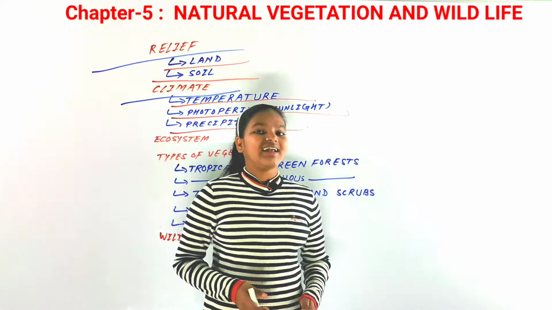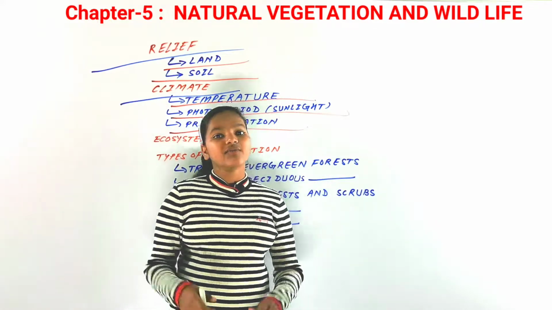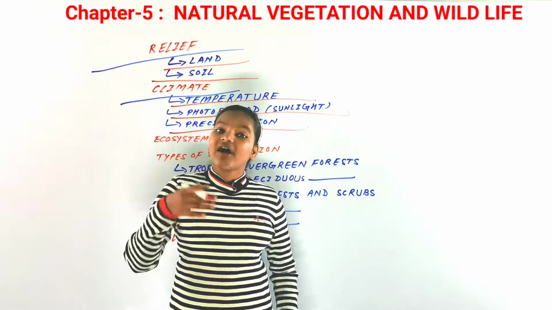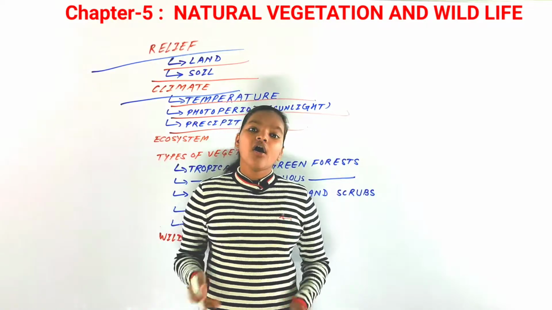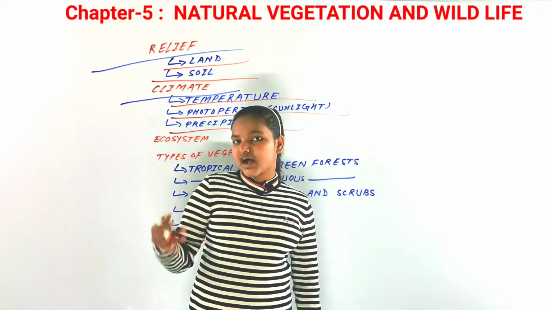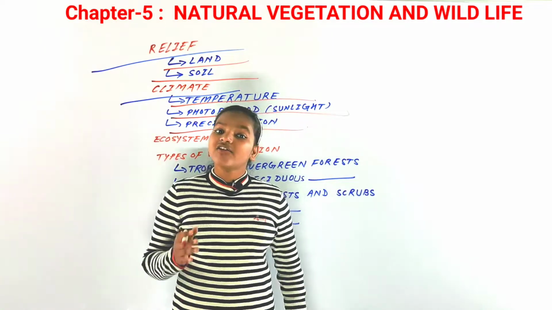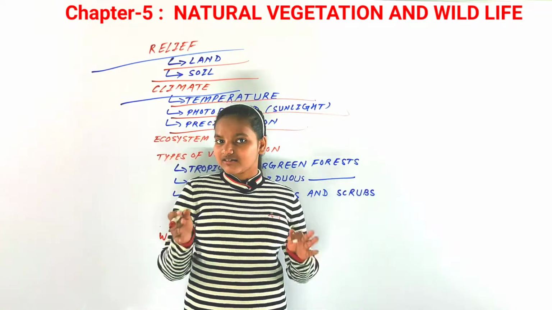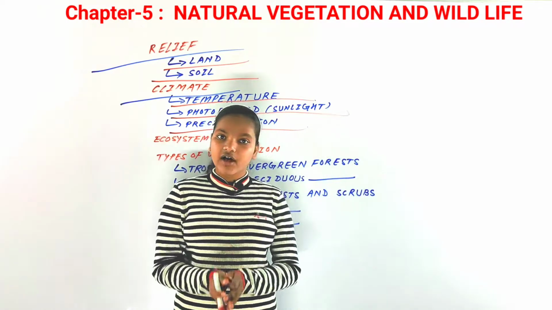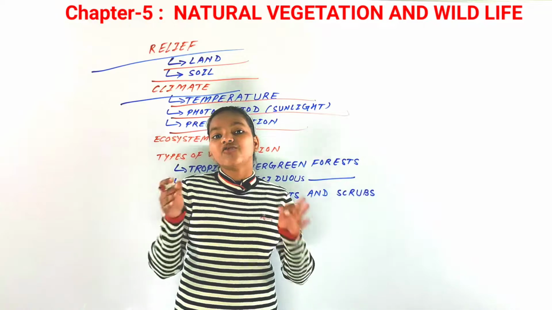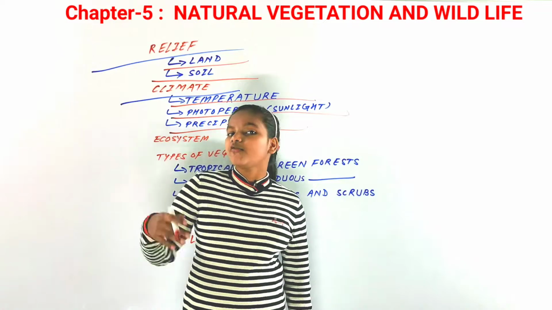Precipitation, that is the rainfall. As all of you know, if there is less rainfall, then there would be thorns or scrubs in the semi-arid regions of our country, in Gujarat or Rajasthan or a little bit of Uttar Pradesh. There are thorny bushes or scrubs because of less rainfall. But if there is more and more rainfall, then dense forest would grow up, that would constitute the natural vegetation of our country. So rainfall is also a determinant for the growth of vegetation.